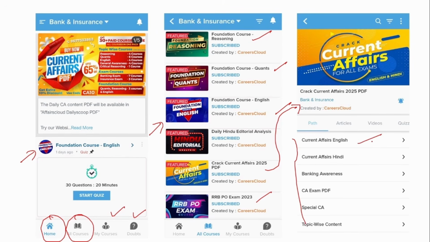So here, if you see, the current affairs will be available in English medium, this under Hindi medium, and here banking awareness, we will provide you the monthly compilation of the banking news and current affairs exam PDF, and also special current affairs, which includes mainly the budget, the union budget, the economic survey, which is very important from the exam perspective. And this is topic wise content where that topic's news related to the specific topic, they will be combined together and provided to you.